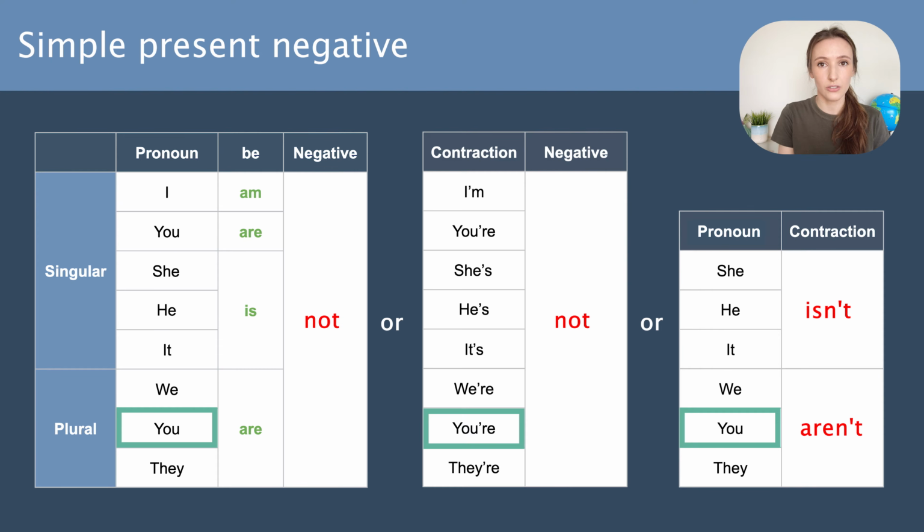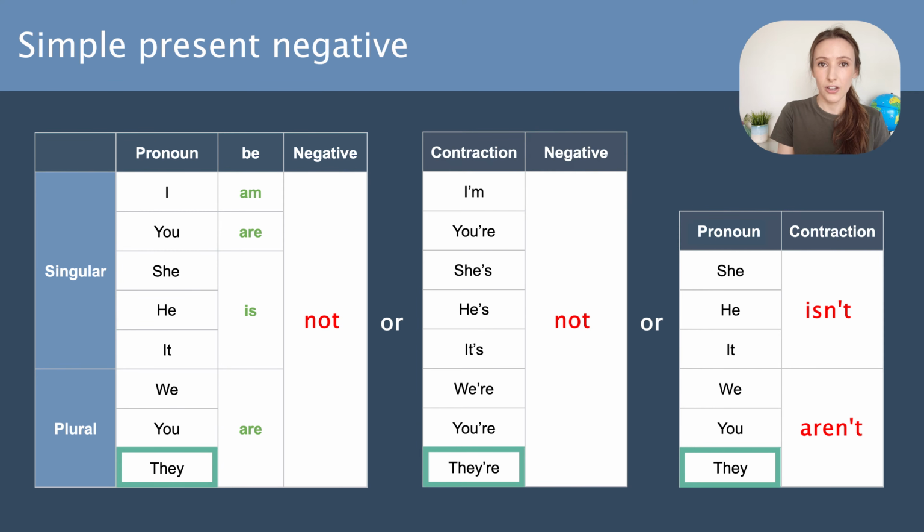You are not, you're not, or you aren't. They are not, they're not, or they aren't. Both contractions are equally used, so it's just a matter of preference. Let's check out some examples.